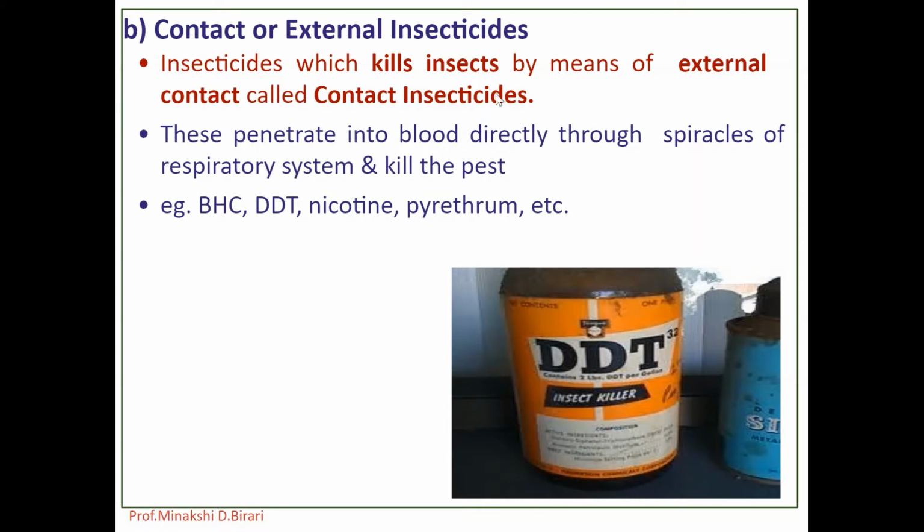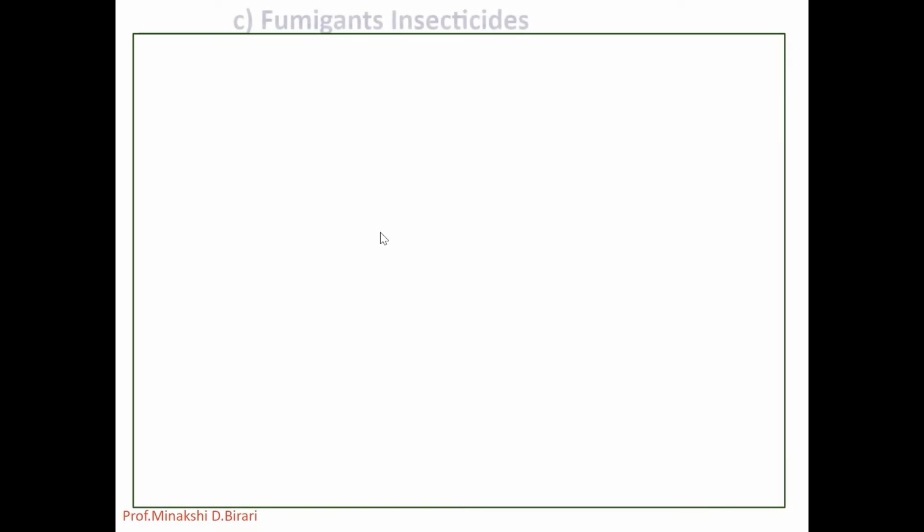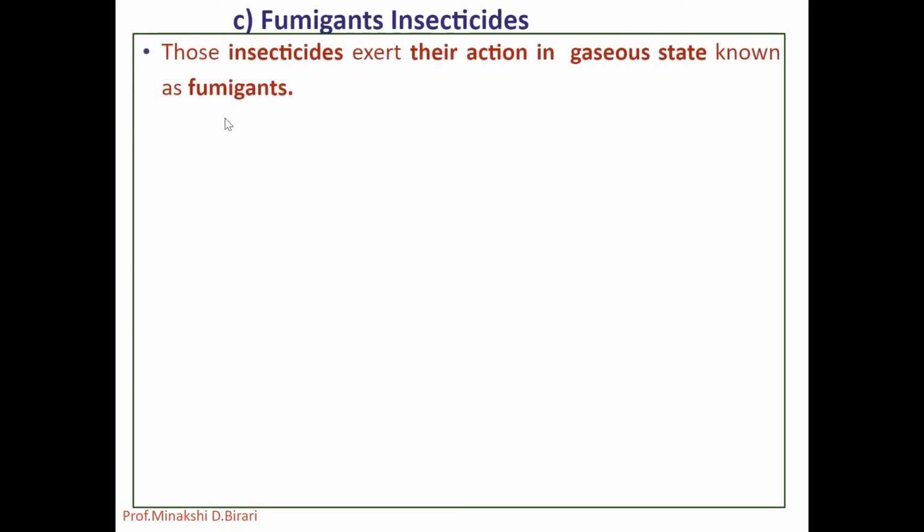So those insecticides which kill the insect by means of external contact are called contact insecticides, and these are the examples of such a type of insecticide. Next one, that is fumigants or fumigant insecticides. Those insecticides which exert their action in the gaseous state are known as fumigants.